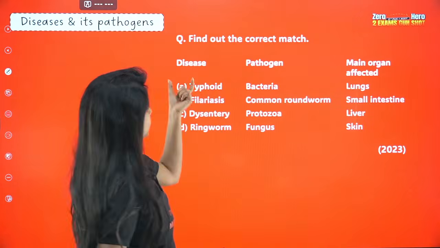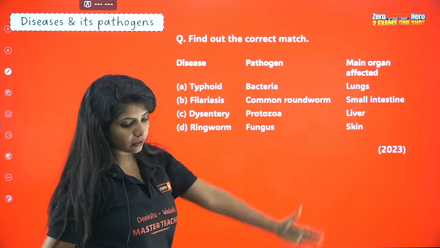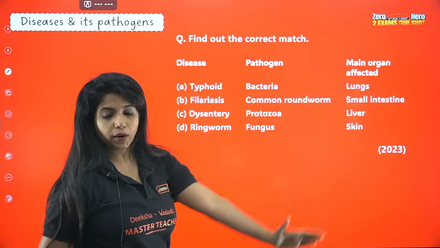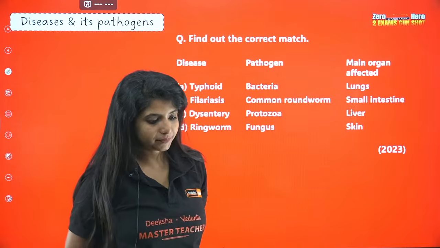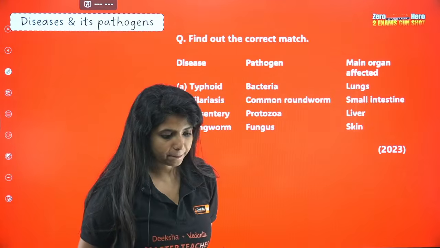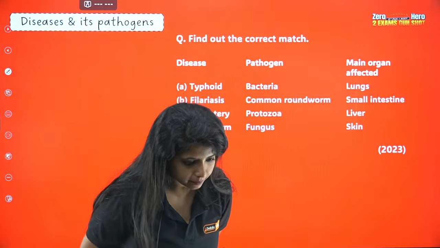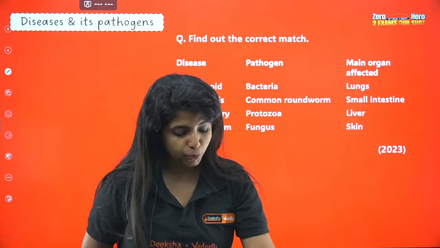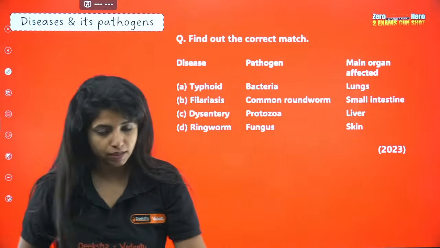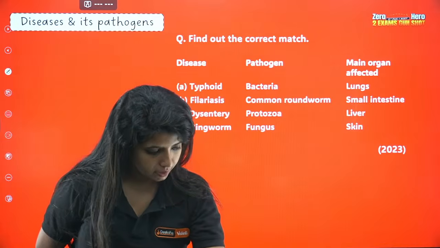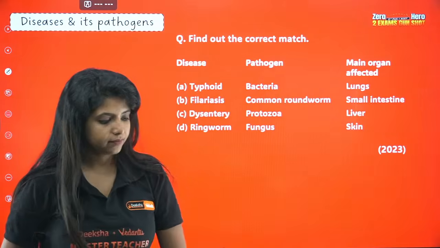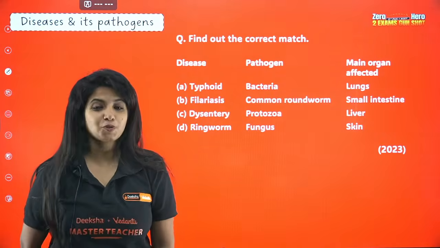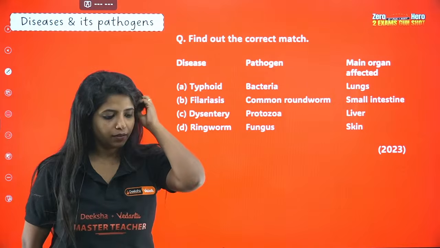So you have to see that the disease, the pathogen and the main affected organ should be in line. Okay? What do you think is the answer for this question? Without referring to any notes, you should be able to answer this, okay? Go on, trust me, rely on your memory.